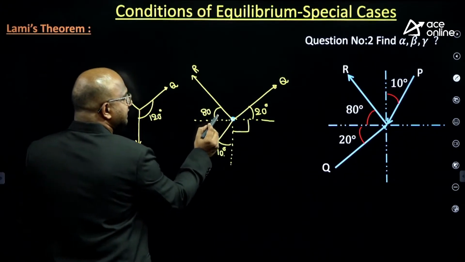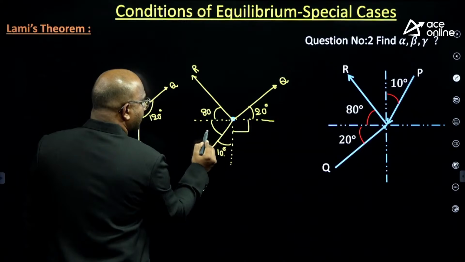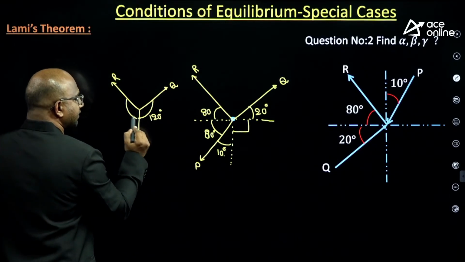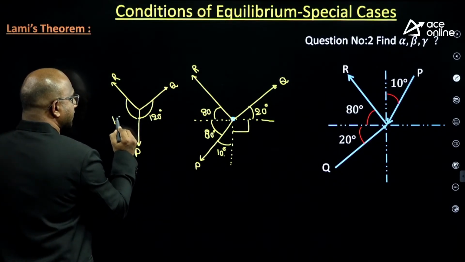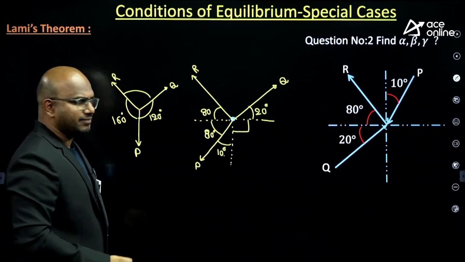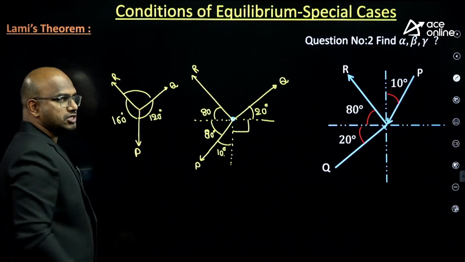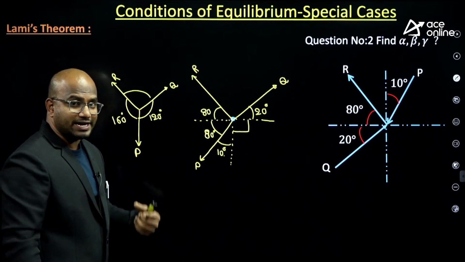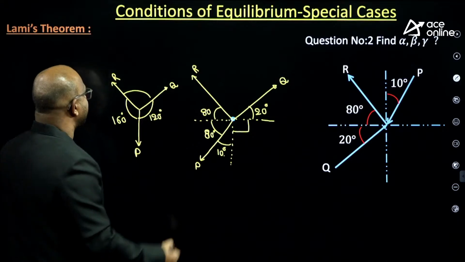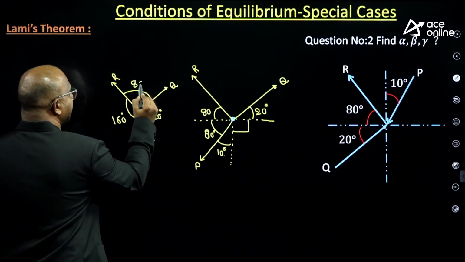Next, this is 80. This should be how much? 90, this should be 80 degrees, guys. This is also 80 degrees. This should be how much, guys? 160 degrees. And the remaining thing, how much? Very simple. 360 minus 160, guys. It is 200. 200 minus 120, it is 80, guys.